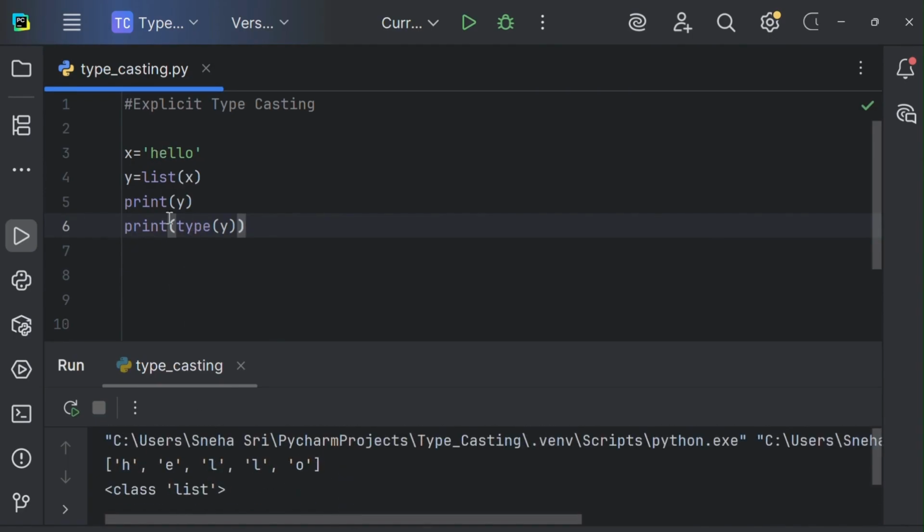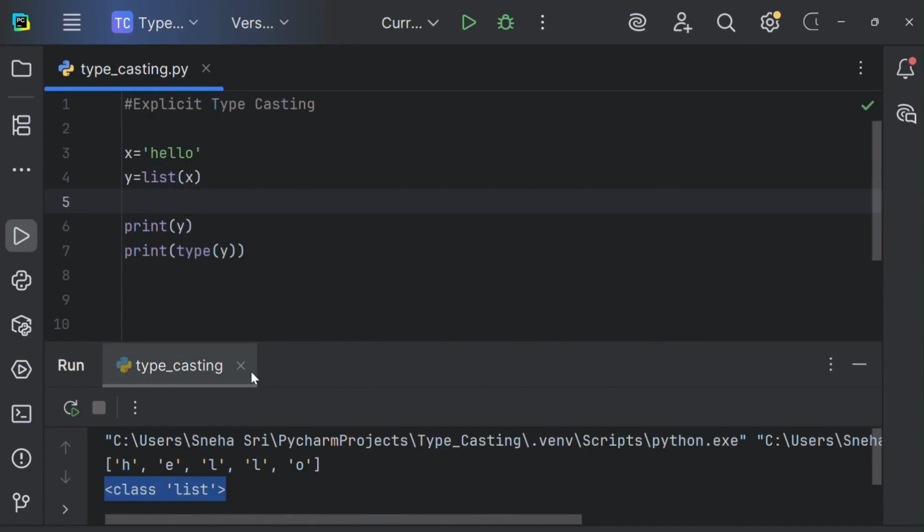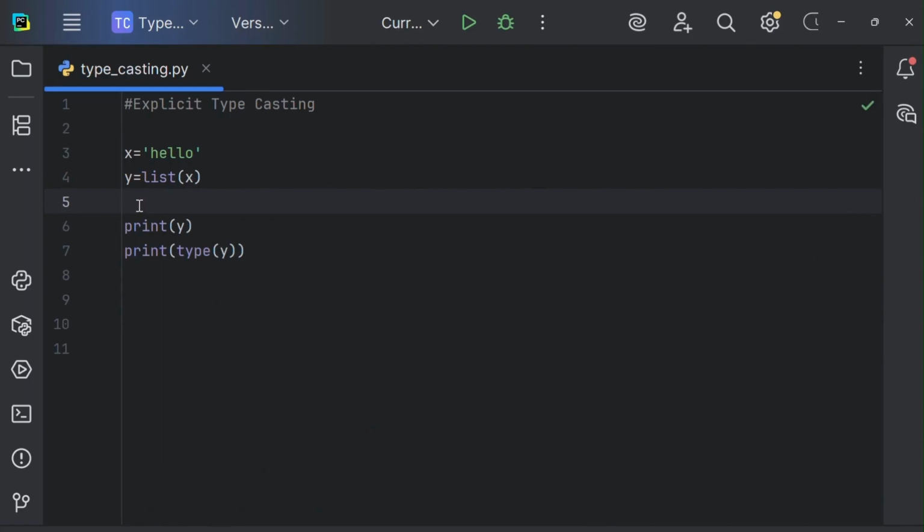See here, each letter is being an element inside the list. It has been split into different elements and it is being enclosed in a list. And the class is given as list. So we can convert a string into list. Let's convert a string into tuple now. Let me take another variable as z is equals to then tuple of x. We will print z, then we'll print type of z. Let's execute this now.